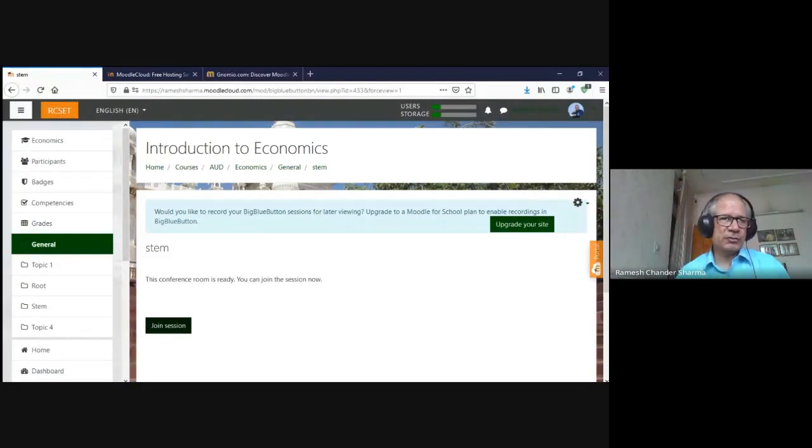All the features which are in Google Meet, in Zoom, in WebEx, we can record the session, we can display our whiteboard area, we can display our presentations, everything. So to teach the students in real time, the facility is there.